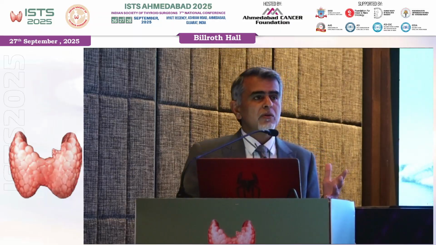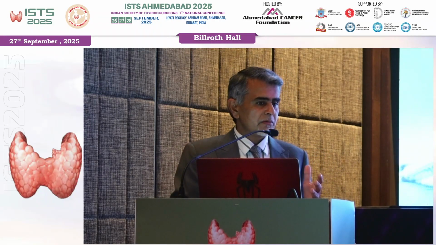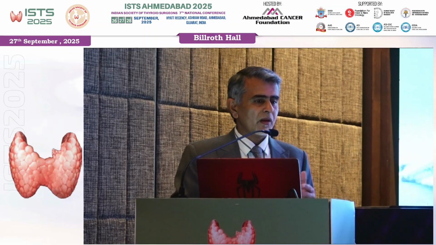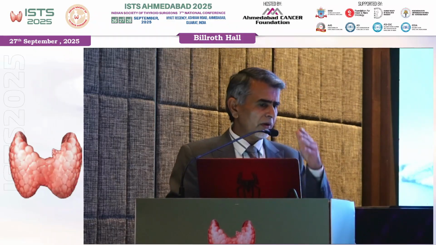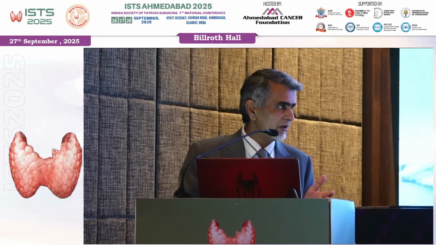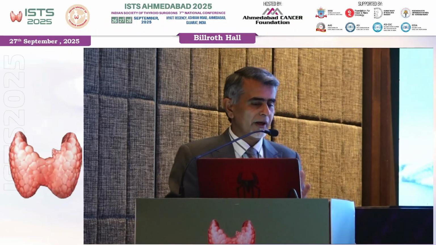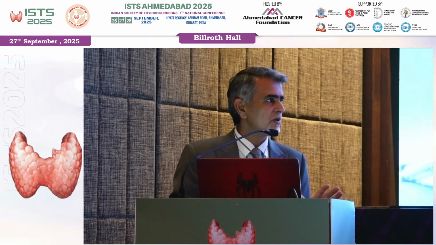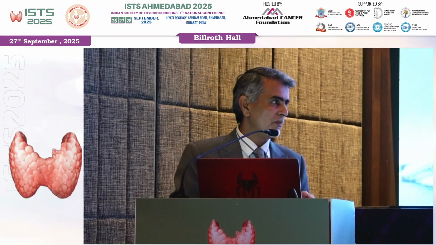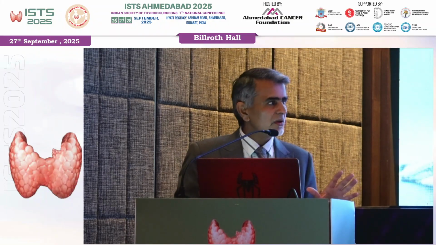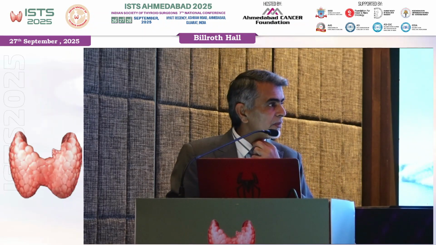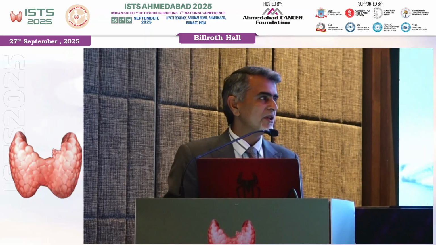Low intermediate. So let's say I take out a tumor that's 2 centimeters. It had posterior capsular stretch. It came off the nerve well, but clearly the stretched tumor capsule was in contact with the nerve. It came off the trachea fine. I'm very sure there is no gross residual disease. As a surgeon, you can't be sure you haven't left behind microscopic disease. Assuming there is no other foci of disease in the body, this patient is likely to have just thyroid bed uptake, possibly a very low TG.